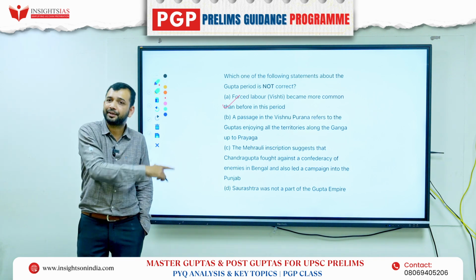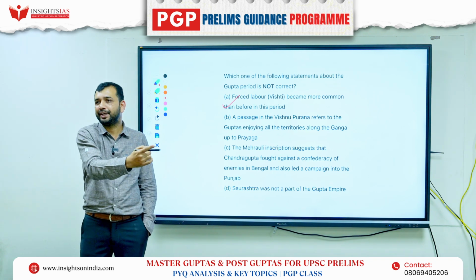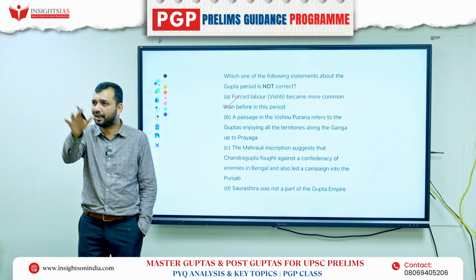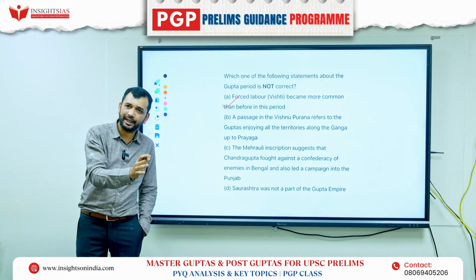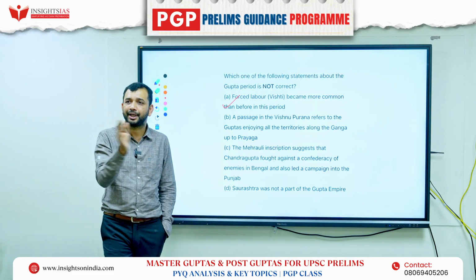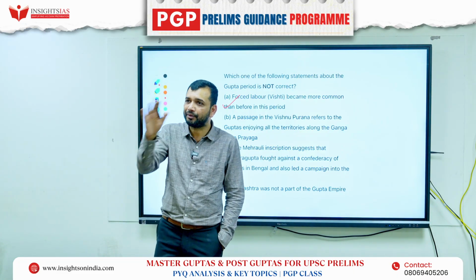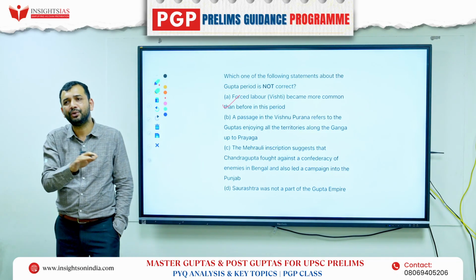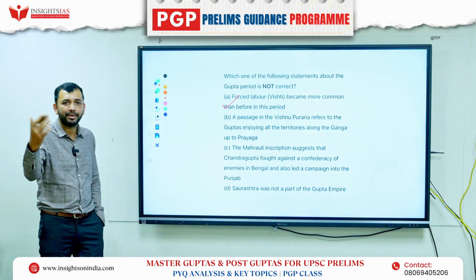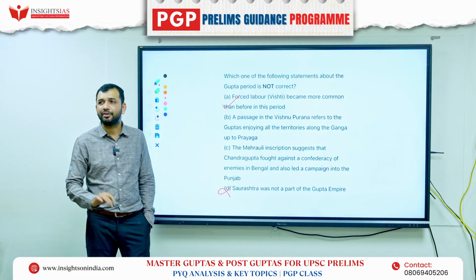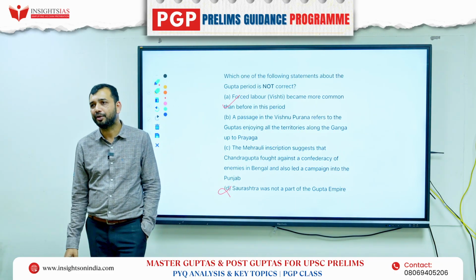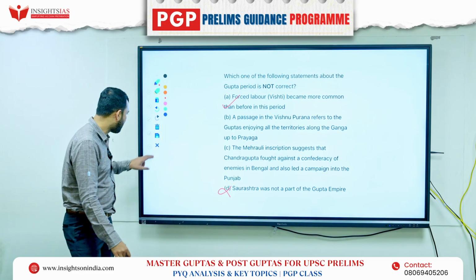Again, whatever we have discussed already, how he defeated the Sakas, that became the end of the Saka and the Gupta began. So that means it was not part of the empire initially, but later, during the period of Chandragupta II, it became a part of it. That is what you have to understand, how the territorial expansion happened during the period. So that means this statement is not correct. It was part of the Gupta Empire. All right.